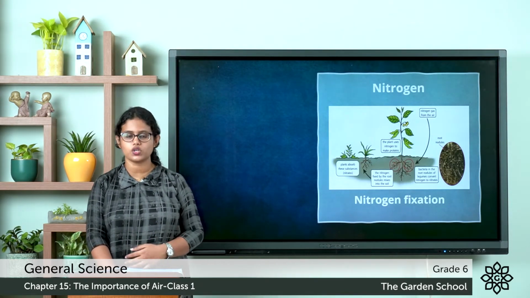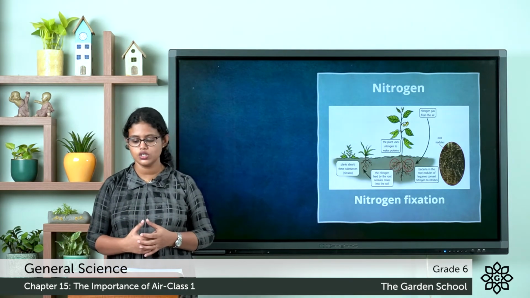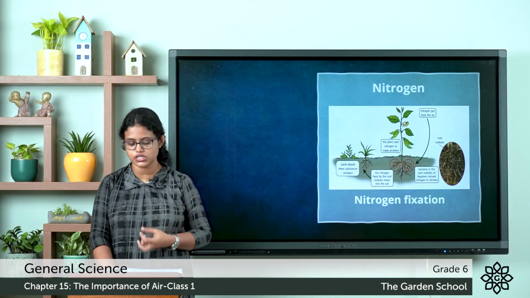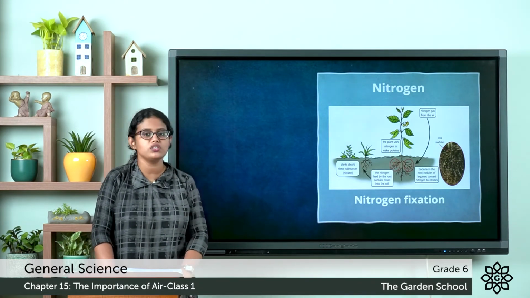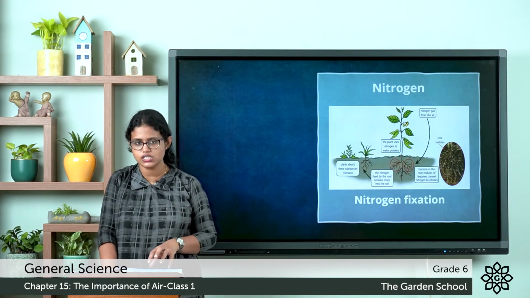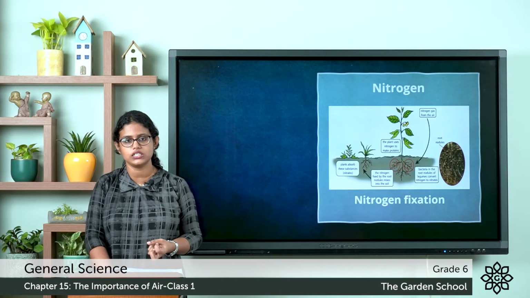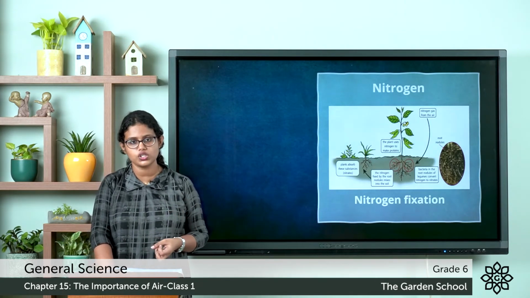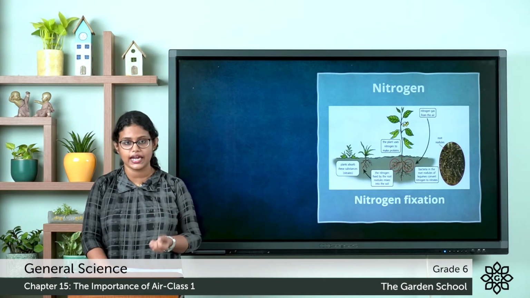The natural process that uses the atmospheric nitrogen to form a nitrogen-rich substance that plants can use, we call nitrogen fixation. So what is nitrogen fixation? It is a natural process that uses atmospheric nitrogen, where the soil bacteria convert the oxygen and nitrogen from the air and make nitrate.